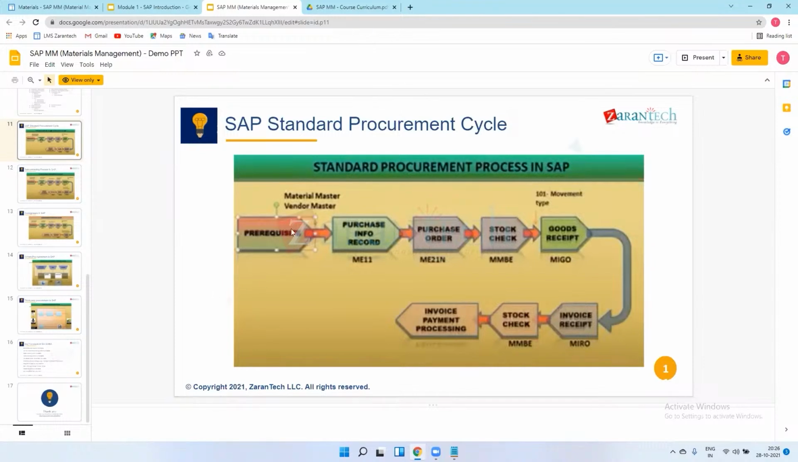So I require materials, and each material should have one material number. That material we will procure from the vendor, so we will have a vendor number as well. In the prerequisite, say we have a requirement for a tire, and we will procure this tire from the MRF company. MRF will have one vendor number that we will define in our vendor master.